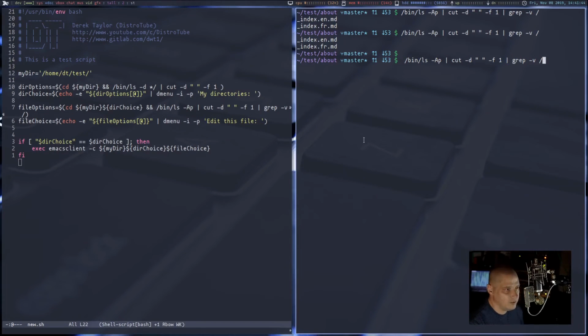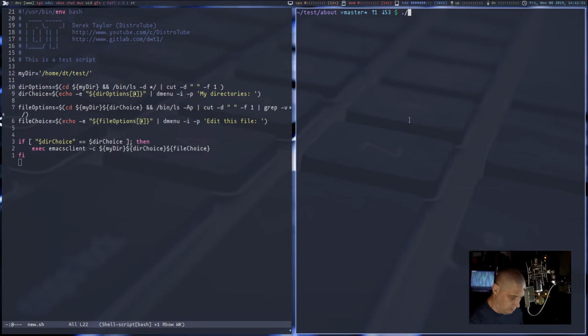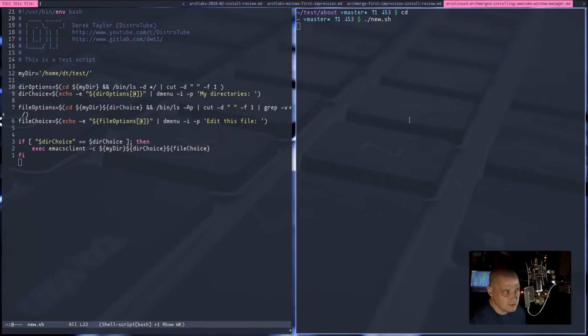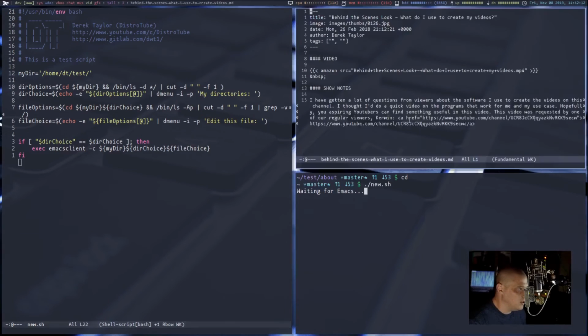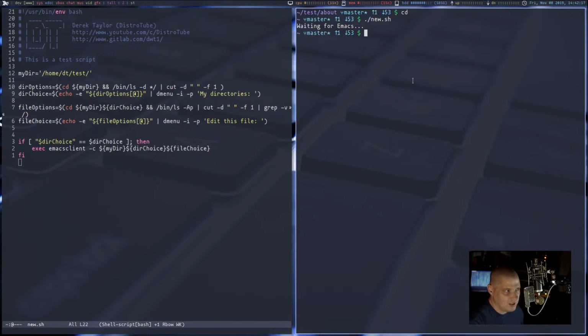I'm going to save that and then go back to the shell here, and let's run cd into the home directory and then run new.sh. And now I've got my 6 directories. If I choose one of these directories, now dmenu gives me the markdown documents. And if I choose just any markdown document, it opens that markdown document inside Emacs. Let me close that. So, wow, that's great.